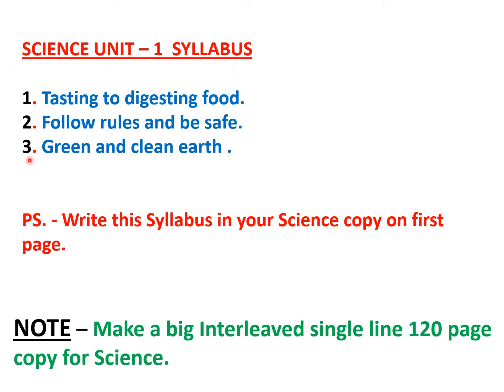There are three chapters in this unit. First is tasting to digesting food. Second is follow rules and be safe. Number three is green and clean earth. This is tasting, but in your book it is written testing. So please correct it. Instead of E, you make it A. Okay, it is tasting to digesting food.